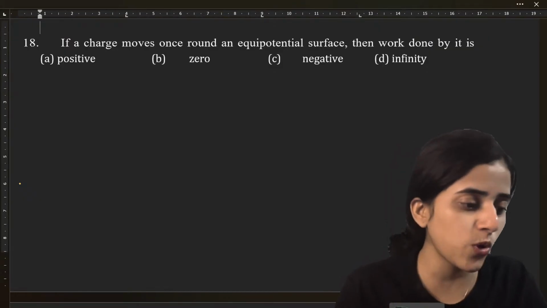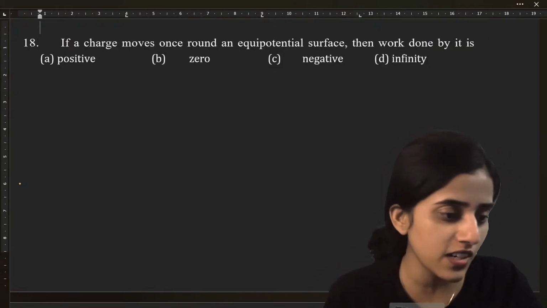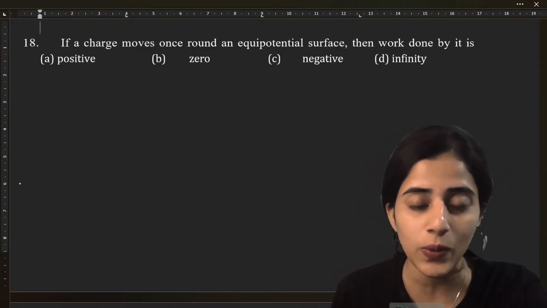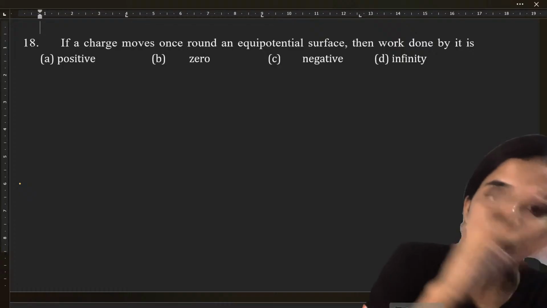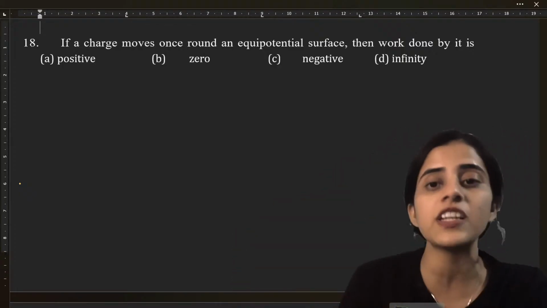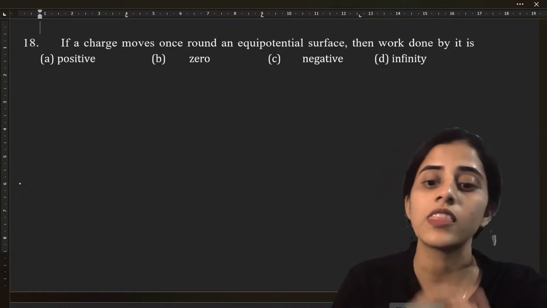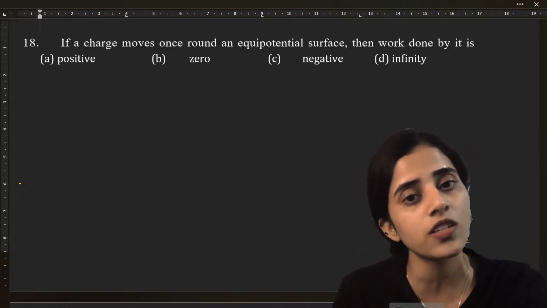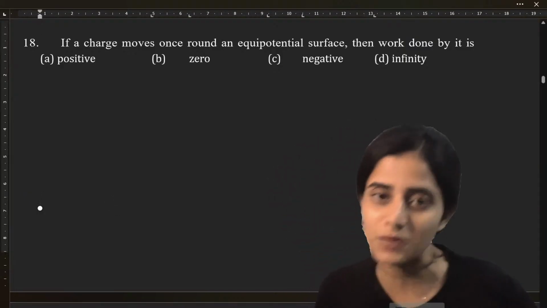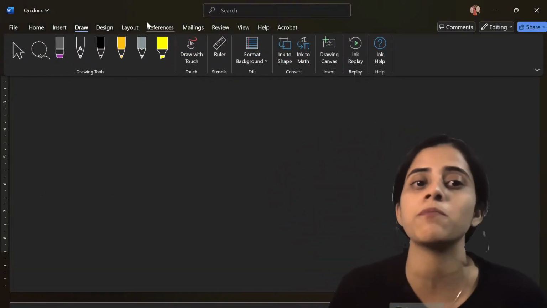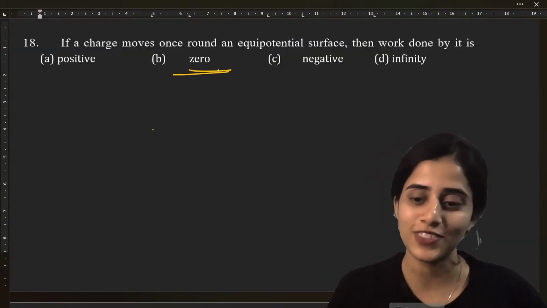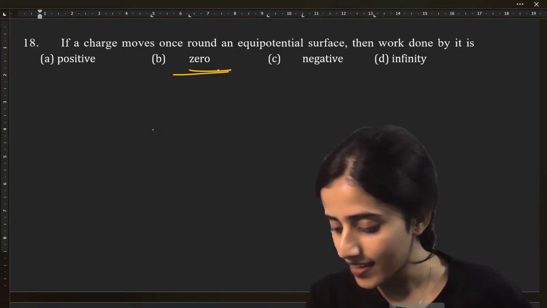If a charge moves along an equipotential surface, then there is no change in potential energy. Why? Because the potential at every point on the surface is the same. Since the potential at every point on the surface is the same, the work done by the electric field is zero. So the answer is 0. Yes, it is B. It is 0. Okay?